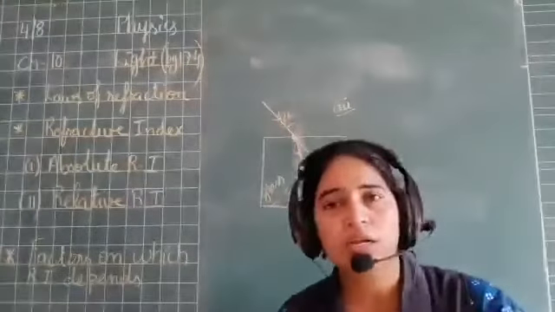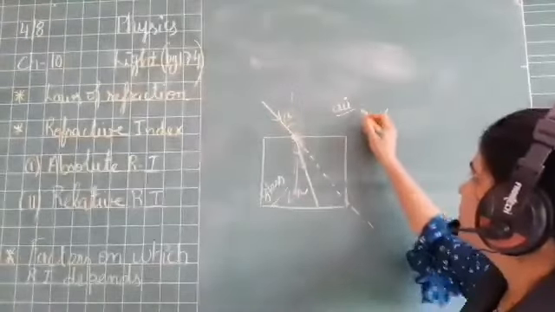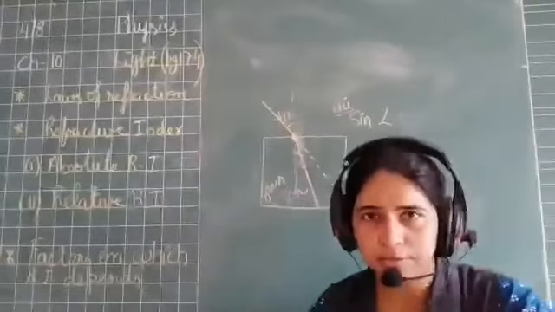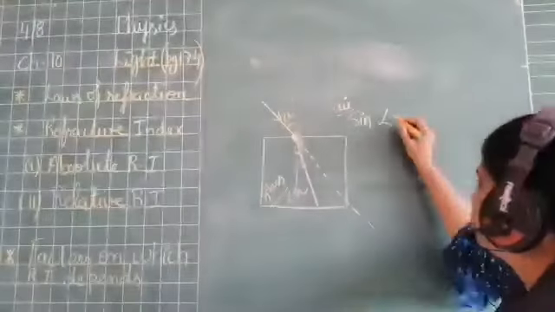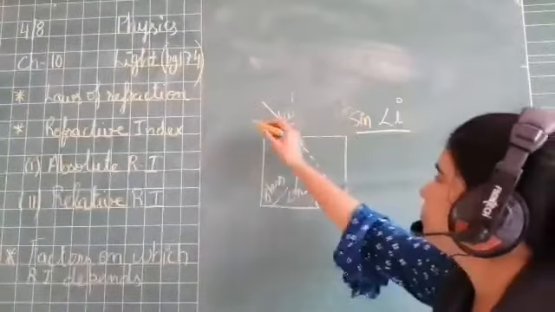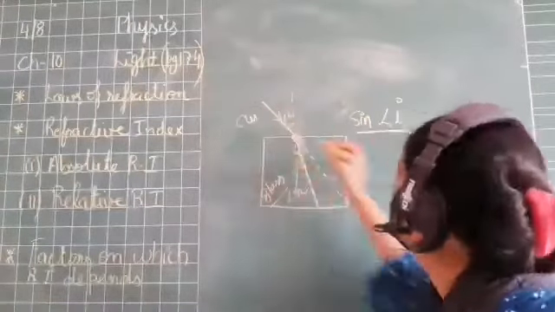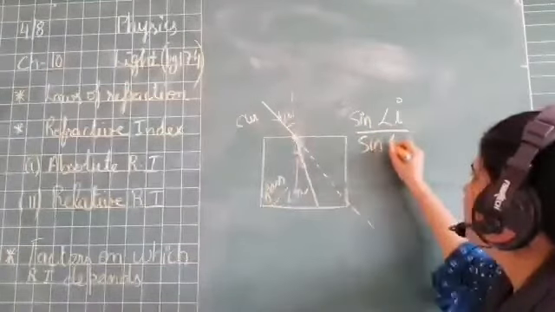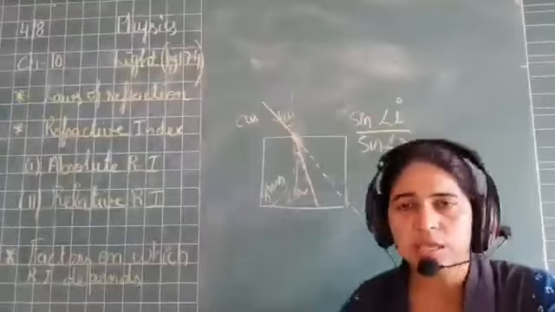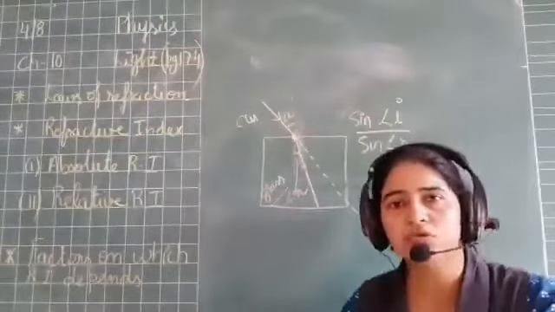Clear? Now let's move to the second statement, and it says that the ratio of sine of, we know the trigonometric function sine, right? Sine of angle I upon sine of angle R. Angle I is the angle of incidence and angle R is the angle of refraction.